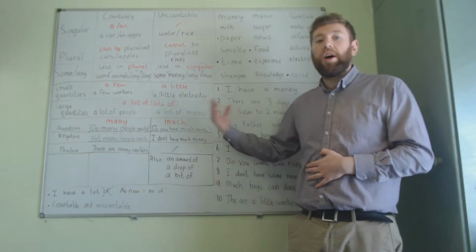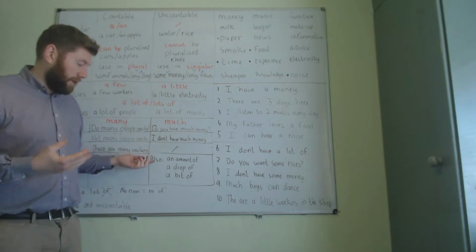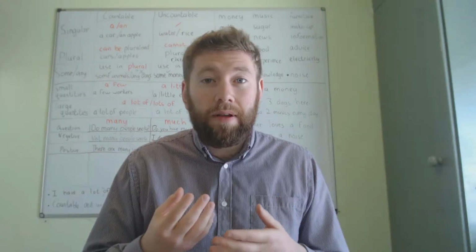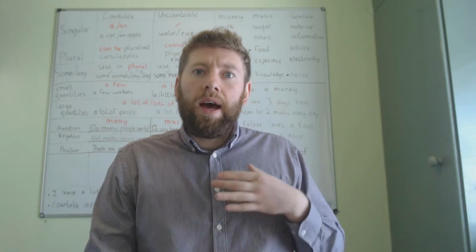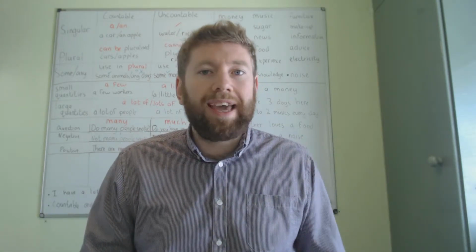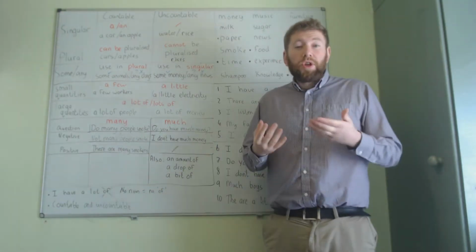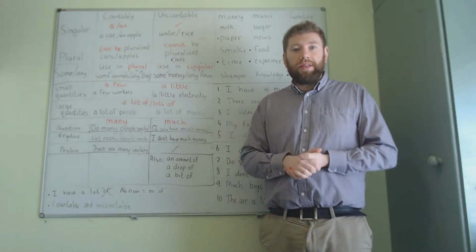You could say there is a lot of money. We also have phrases for uncountable nouns such as an amount of money, a drop of water, a drop of blood, a bit of electricity. Remember that if you use the phrase "a lot of", you must use it with a noun. I have a lot of friends. I have a lot of money. But if somebody says to you, do you have any money? You cannot say, yes, I have a lot of. No noun, no "of". Of course, some nouns can be countable and uncountable depending on the situation.